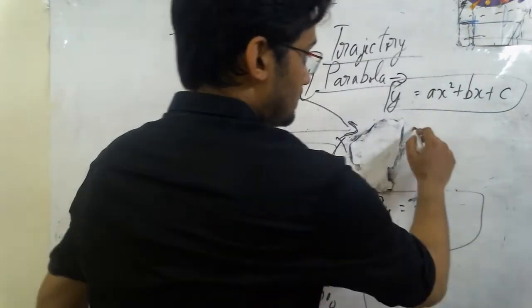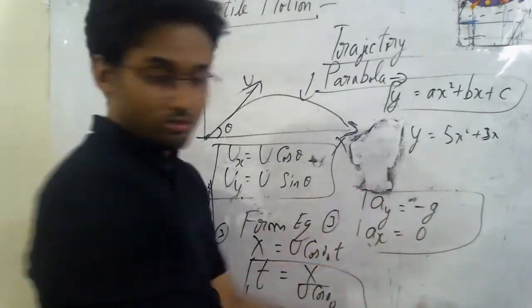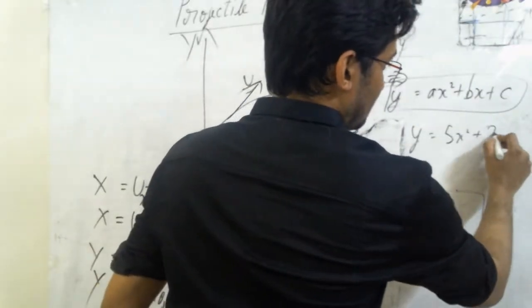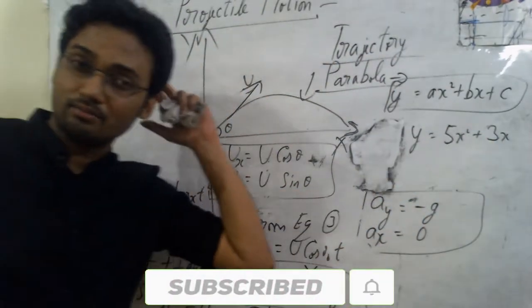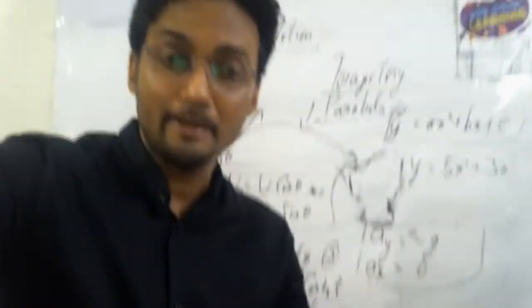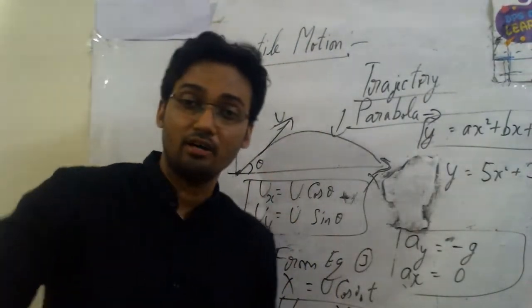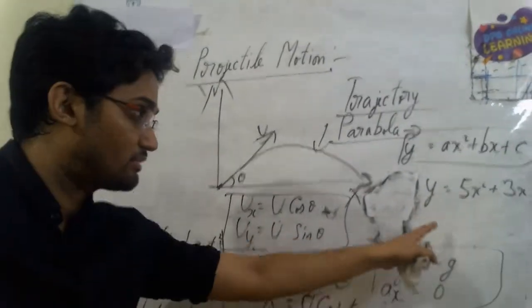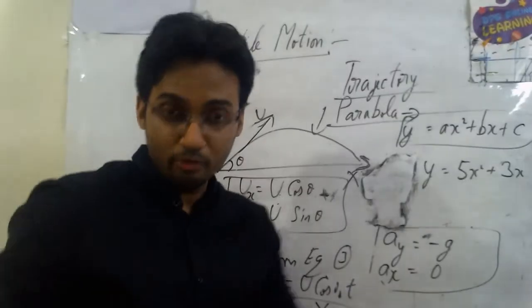Don't you see equations like this? For example, 5x square plus 3x. This also becomes a part of a quadratic equation, isn't it? Many of the times when you have solved quadratic equations, don't you find like this, 5x square plus 3x, the c term is not there, which means it's 0. Same thing happens over here, and hence I can tell this equation which I happen to get is the trajectory of the projectile motion, which is that of a parabola, that is y equals ax square plus bx plus c. The same reflects over there. Hope you've understood this part.